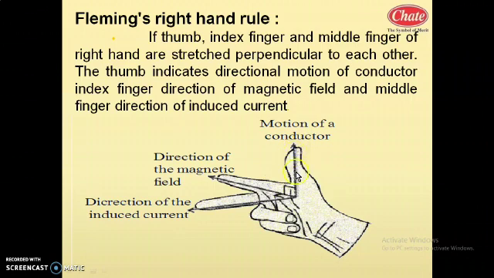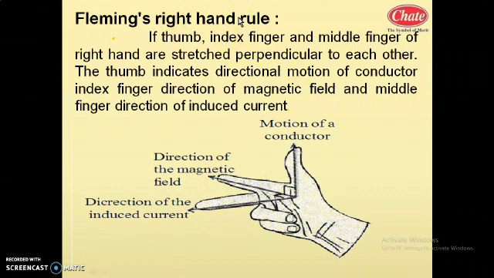So the thumb gives the direction of motion of a conductor. The index finger shows the direction of magnetic field, and the middle finger shows the direction of current. Here it is similar to the left hand rule, but Fleming's left hand rule is used whenever electrical energy is converted into mechanical energy. Here this is about the induced current. Induced current means generation of the current. So for generation of the current, we are using Fleming's right hand rule.